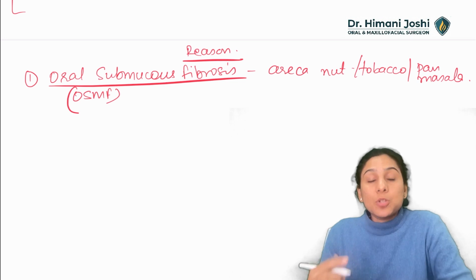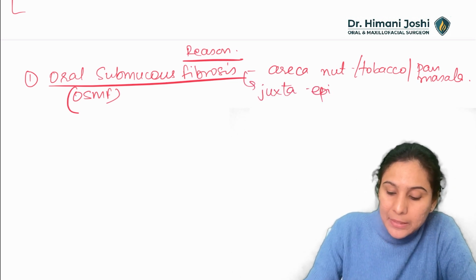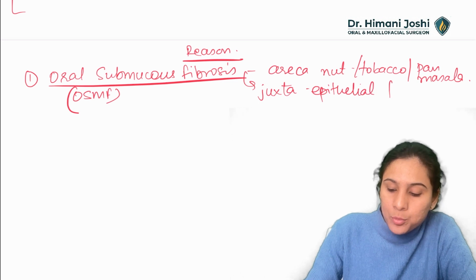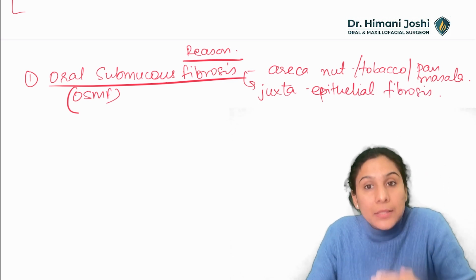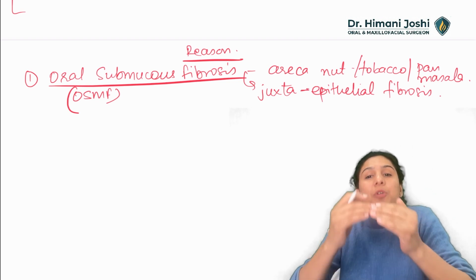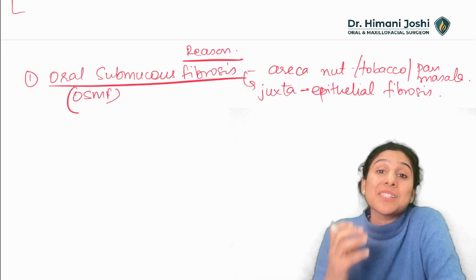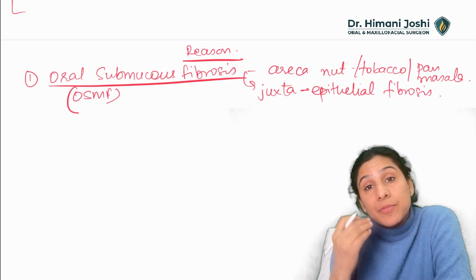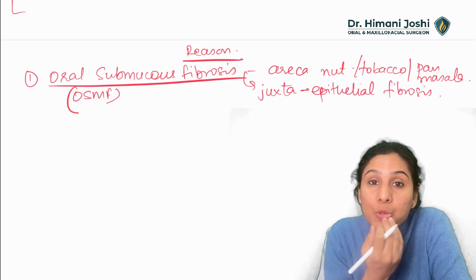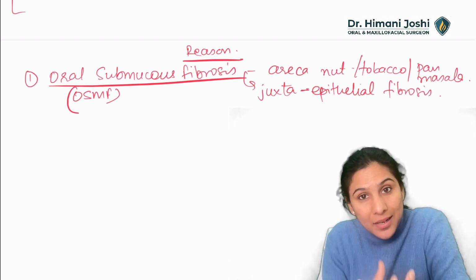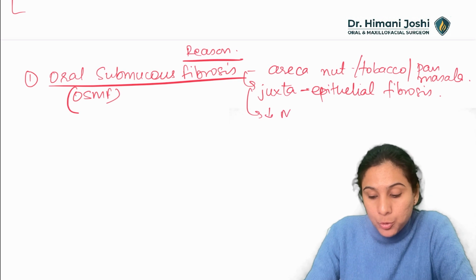We all know that it causes juxta-epithelial fibrosis. Juxta means just below, under. Epithelial means just below the epithelium there is fibrosis. So it causes formation of fibrous bands wherever you have the oral mucosa, like the buccal mucosa, labial mucosa, palatal mucosa, tongue mucosa. So this will cause reduced mouth opening.